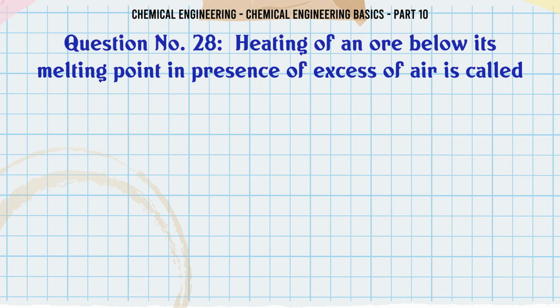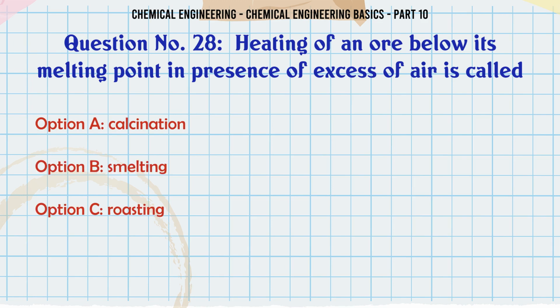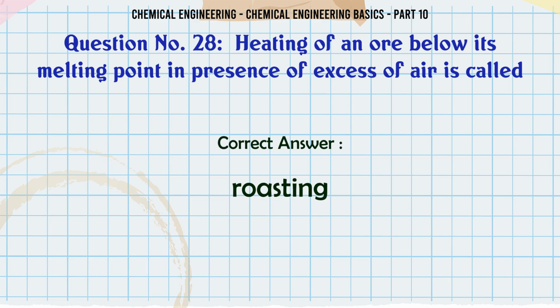Heating of an ore below its melting point in presence of excess of air is called A. calcination. B. smelting. C. roasting. D. sublimation. The correct answer is roasting.